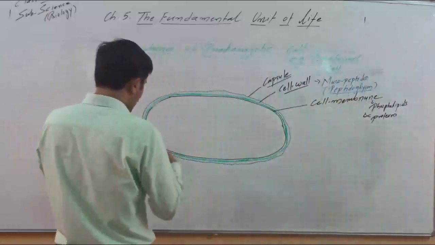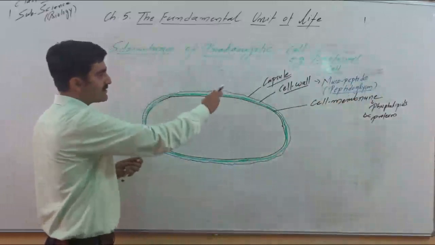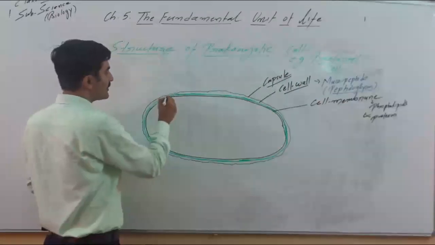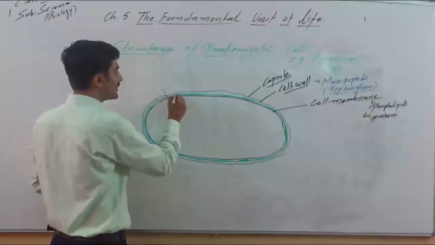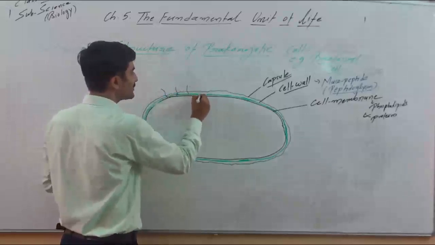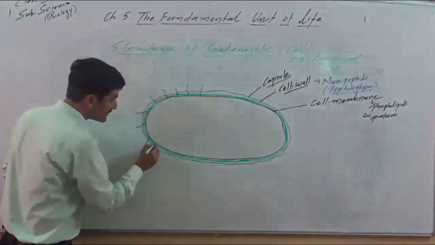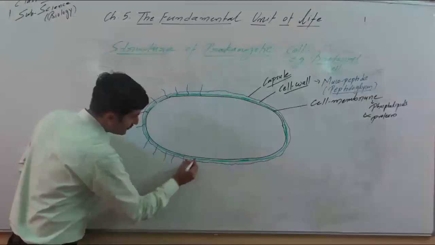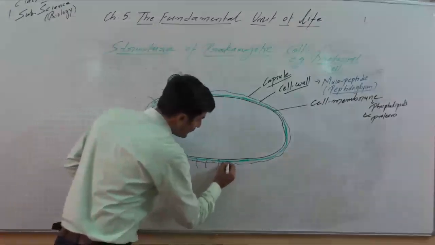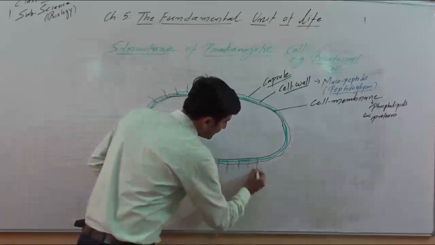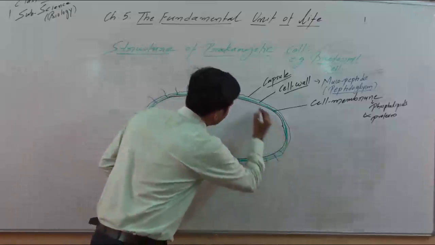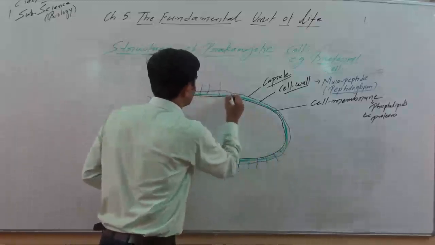So quickly now, let's move to the surface structures. If we look here in bacteria, not necessarily in all the prokaryotes, in most of the prokaryotes there is presence of these finger-like projections. These projections are called fimbriae or pili.